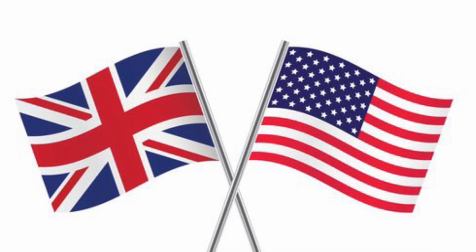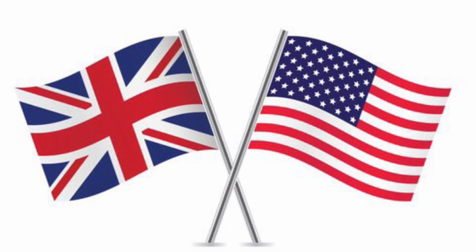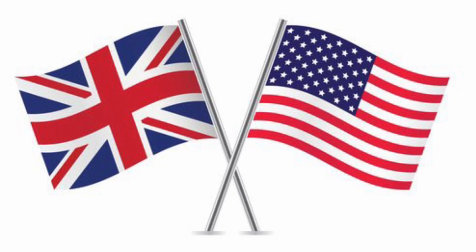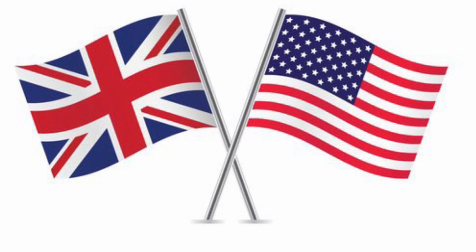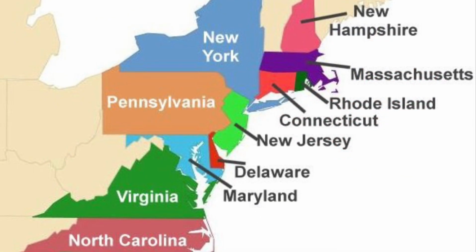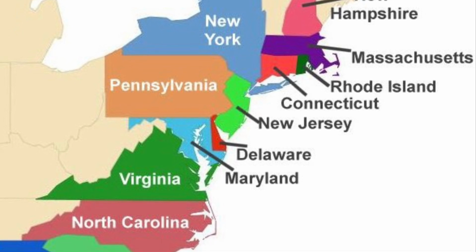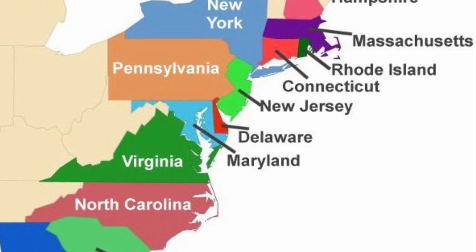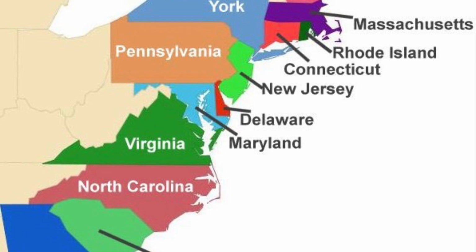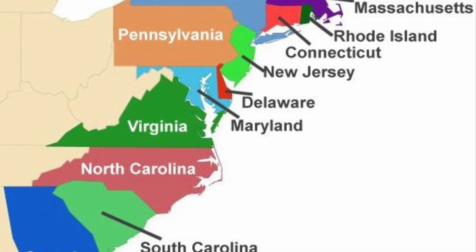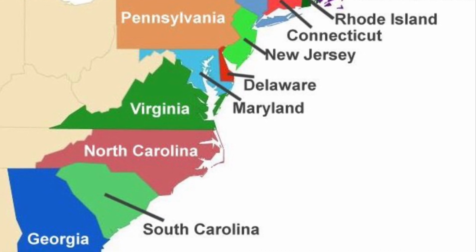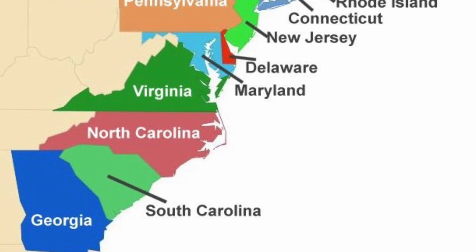America gained its independence, it was under British rule. The British king began establishing colonies in America. These colonies are what we know to be the 13 original colonies, which are New Hampshire, Massachusetts, Rhode Island, Connecticut, New York, New Jersey, Pennsylvania, Delaware, Maryland, Virginia, North Carolina, South Carolina, and Georgia.